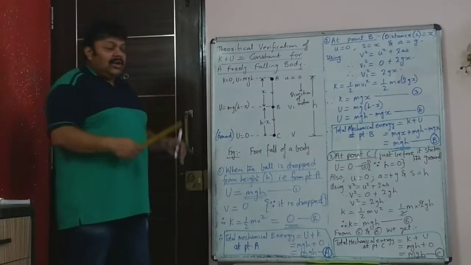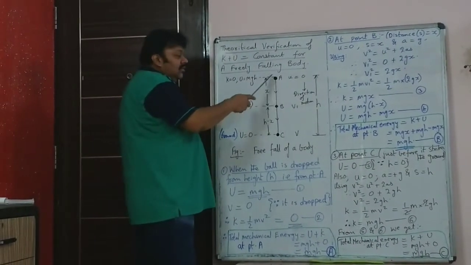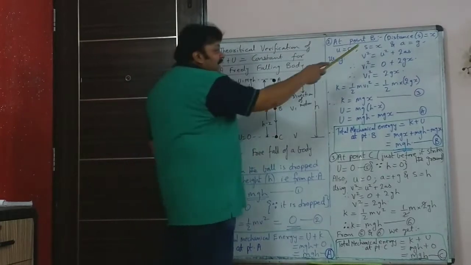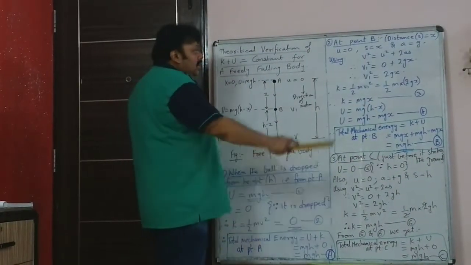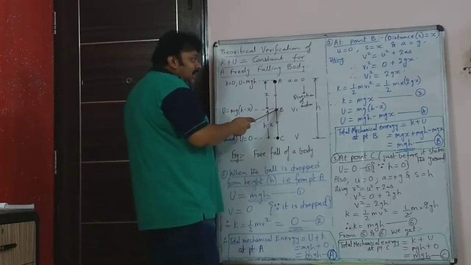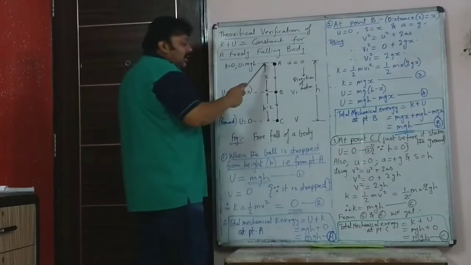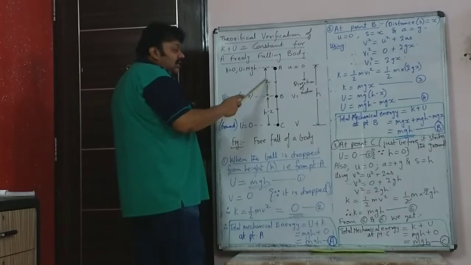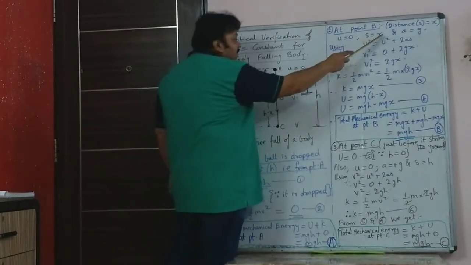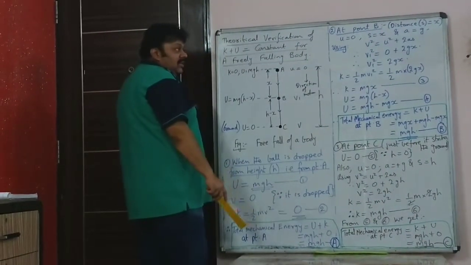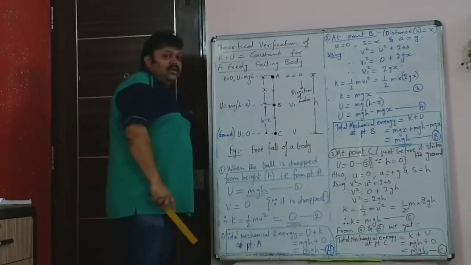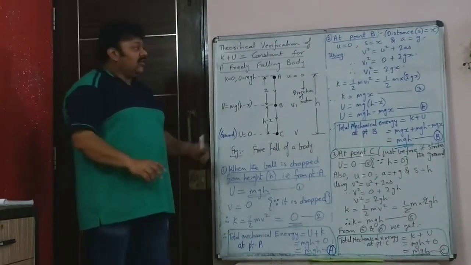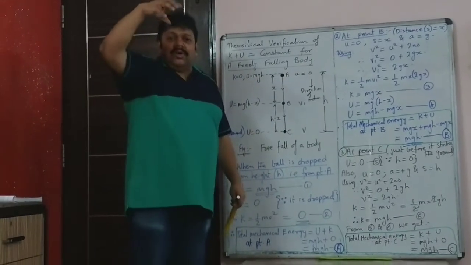Now let's say the ball is falling down. When it falls down, its acceleration is due to gravity, so a is g. It has come to point B. At point B, the displacement through which it has moved is s equal to x. The displacement is x. And the initial velocity of the ball is 0, so u is equal to 0 because the ball is dropped.